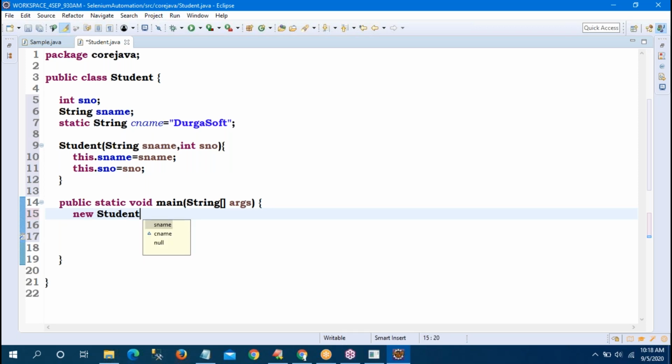Sir, how many variables does Student contain? Two variables, sName and sNumber. String means compulsorily you give double quotes. Sir, my student is Sunny. Okay, how internally it is working, I will tell. See, student number is 100, I am taking.